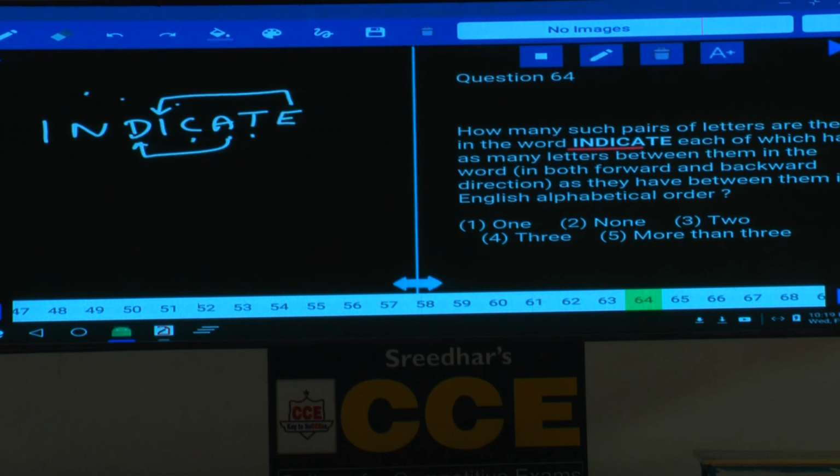D, E, F, G, isn't it? Then I, J, K, L. Hence how many letters are there? How many pairs are there? There are only 2 such pairs, and it is given in choice 3. Clear now? And 64, choice 3 is the answer.